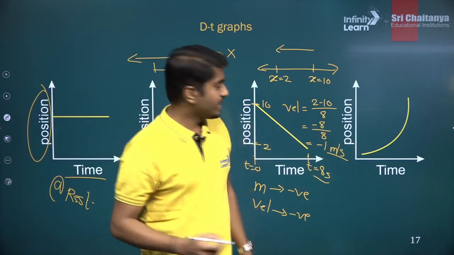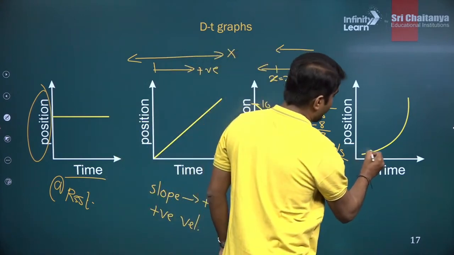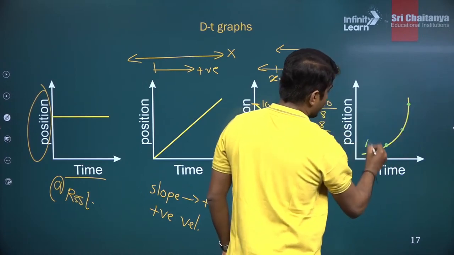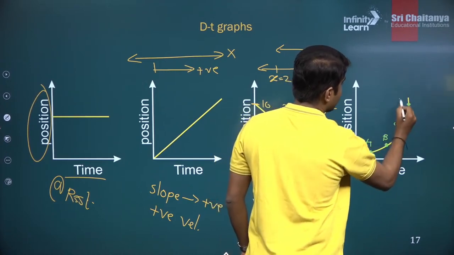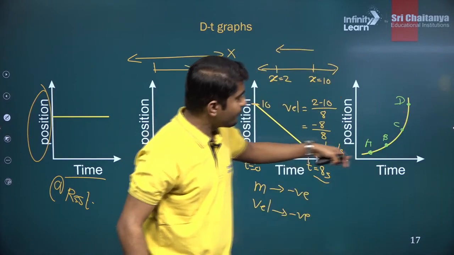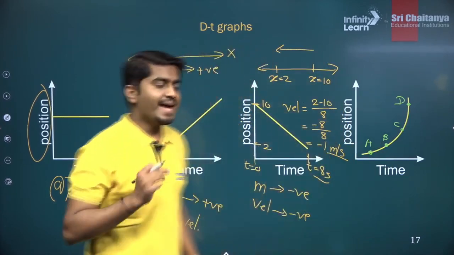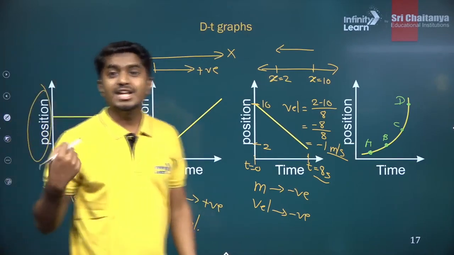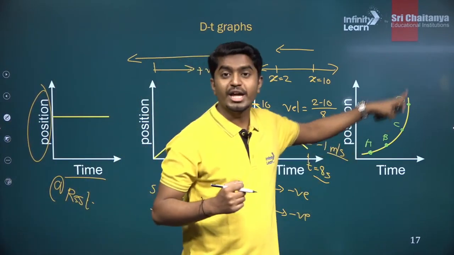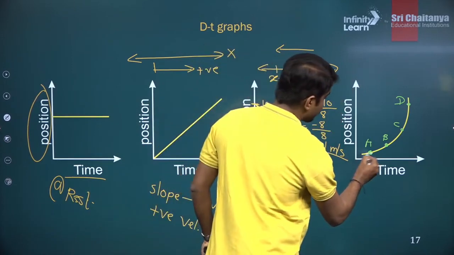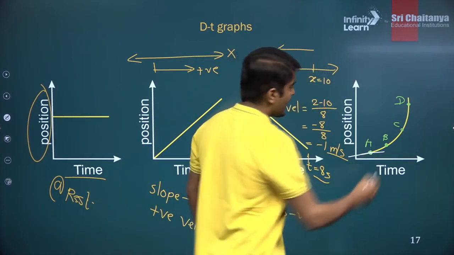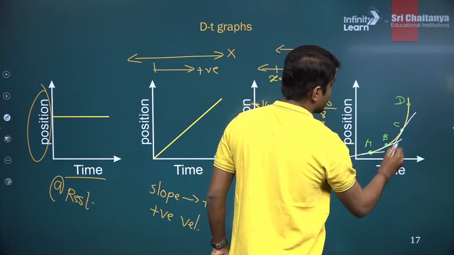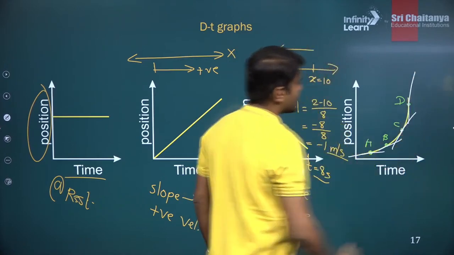Here, what is happening? Now, if you choose different points, let's suppose I consider these 4 points A, B, C and D. These are the 4 different points. So at every location, what we do is we find the tangent. At this location, this will be the tangent. At B, this will be the tangent. At C, it would be this tangent. At D, it is this tangent.